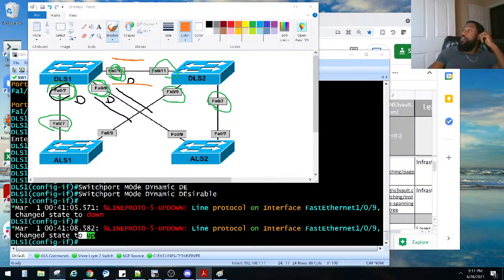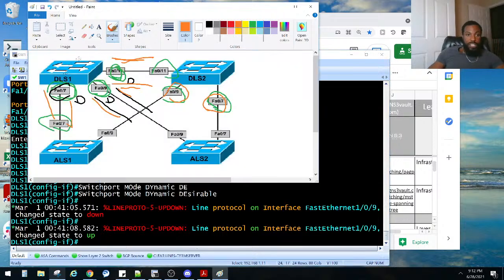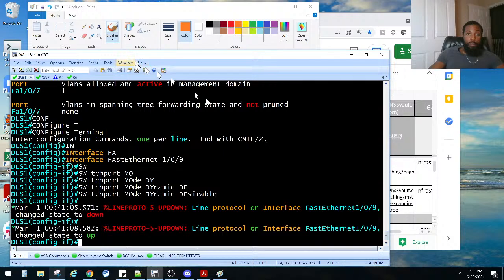It did say on task 2, configure ALS1 so that its interfaces will only trunk if the upstream switch is trunking, which is what we're doing over here and here and here, right? DLS2 also wants to actively become a trunk. So let me do that also on DLS2. Actually, let me stay on DLS1 real quick. I'm sorry if I'm confusing you guys. So FA1/0/11, got to do the same thing.